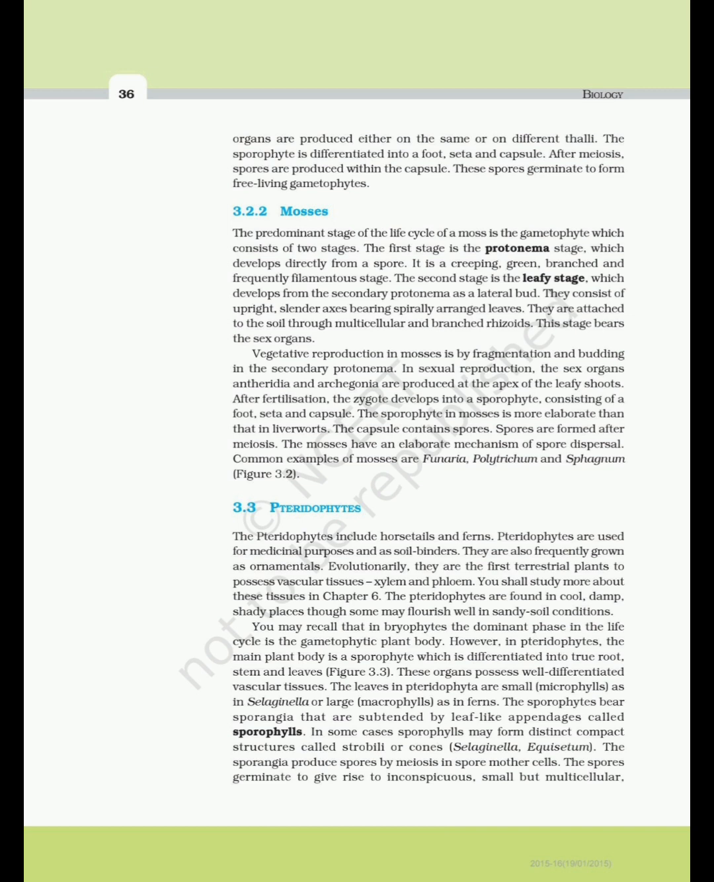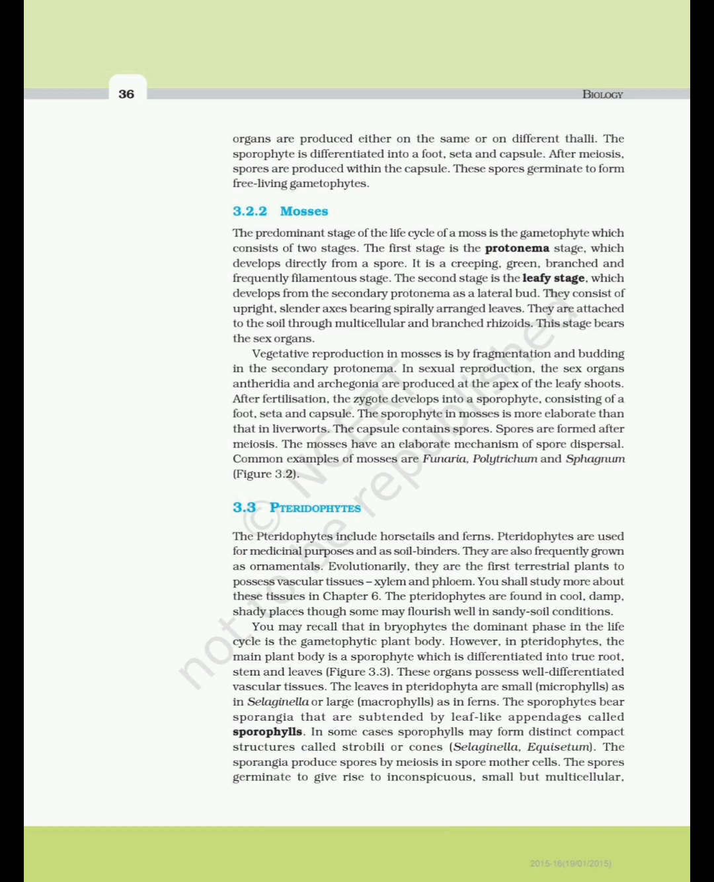You may recall that in bryophytes the dominant phase in the life cycle is the gametophytic plant body. However, in pteridophytes, the main plant body is a sporophyte which is differentiated into true root, stem and leaves. Figure 3.3. These organs possess well-differentiated vascular tissues. The leaves in pteridophyta are small microphylls as in Selaginella or large macrophylls as in ferns. The sporophytes bear sporangia that are subtended by leaf-like appendages called sporophylls. In some cases, sporophylls may form distinct compact structures called strobili or cones.